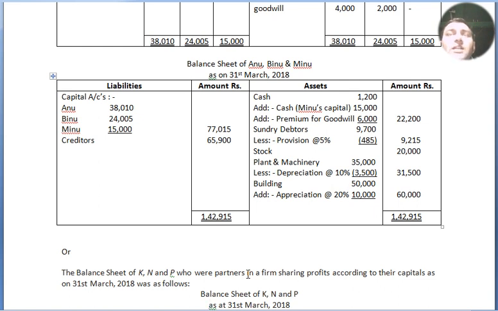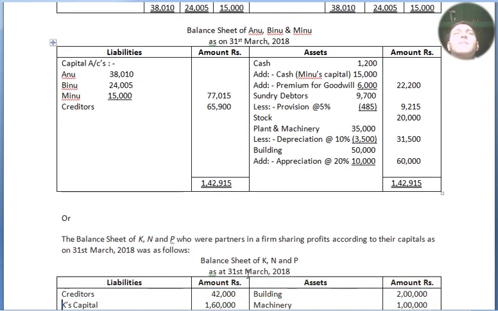Building 50,000, 20% is being increased, so 50,000 into 120% equals 60,000 in the outer column. Altogether the asset side is 1,42,915. So our balance sheet tallies on both sides. Thank you. Now we move to our next question.